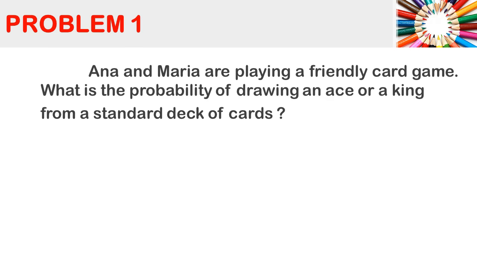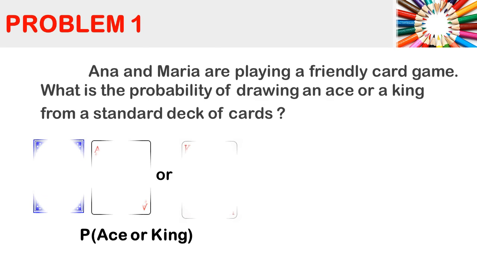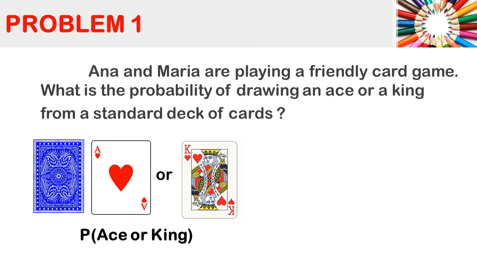Anna and Maria are playing a friendly card game. What is the probability of drawing an ace or a king from a standard deck of cards? Is it possible to get an ace, which is also a king? What do you think?